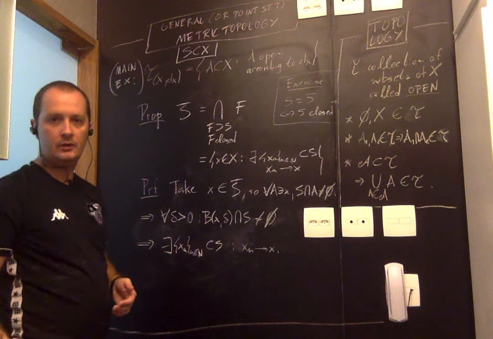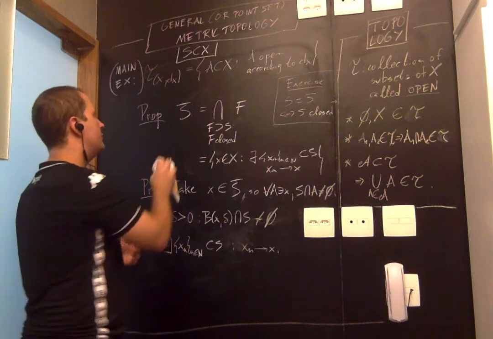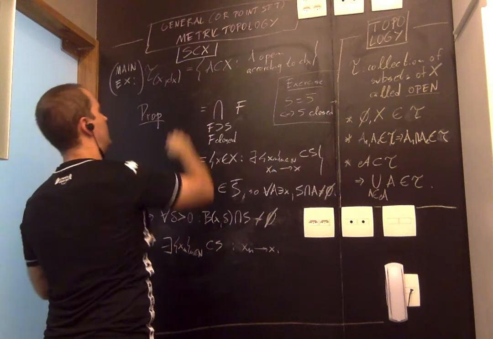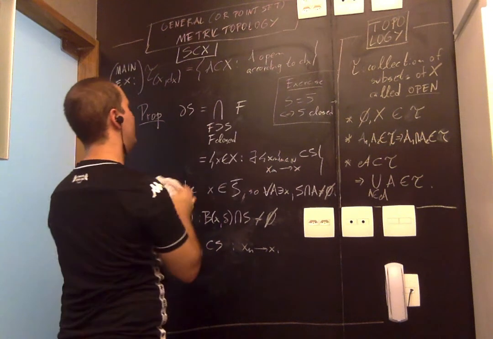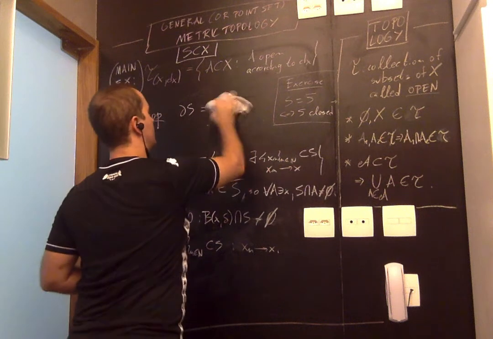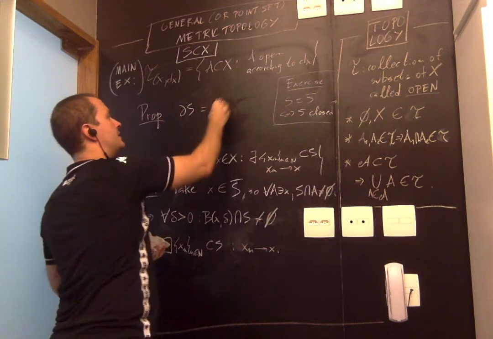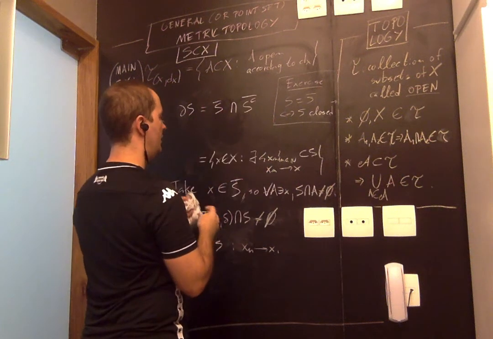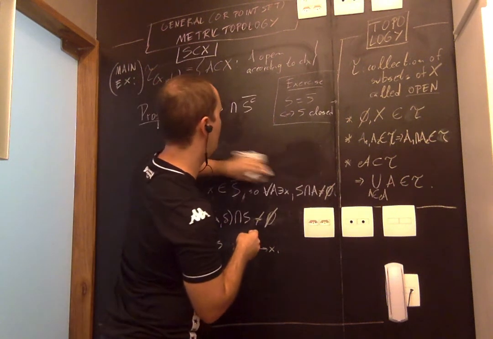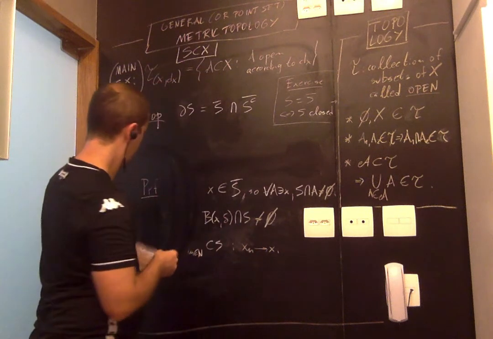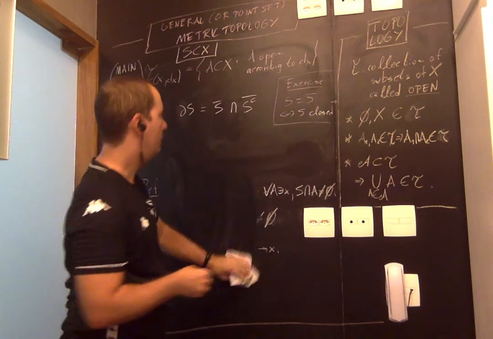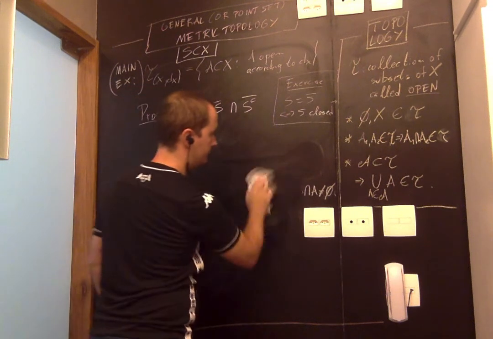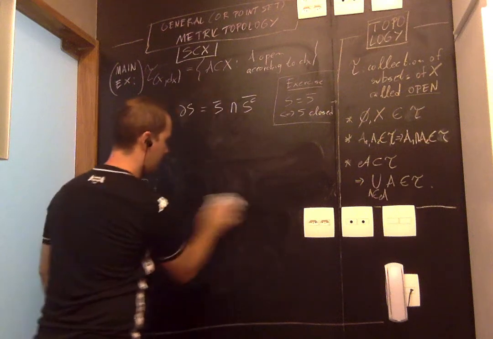Okay. Third theorem, not third proposition if you want. It's just a corollary of this one. It's about the boundary. You remember that the boundary is an intersection of the closure of S with the closure of the complement of S. And I'm just going to write it here. Let me erase the proof. And you can start thinking about, okay, the complement here is related to the set X, to our universe, so to speak.